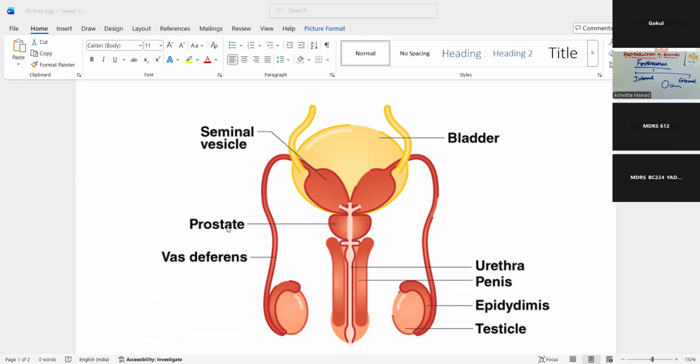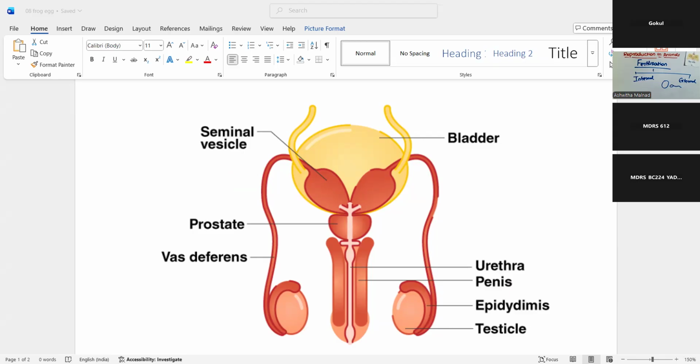This is the prostate. This is the vas deferens. Don't worry, you need not learn these points for the exam. But for your knowledge, I'm showing you. This part is called urethra. Okay, and this is the penis. This is the epididymis, and this is the testicle.